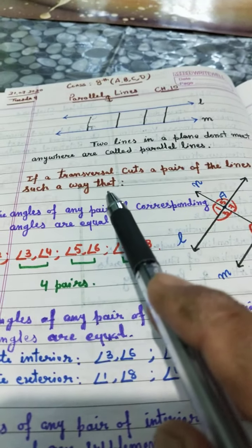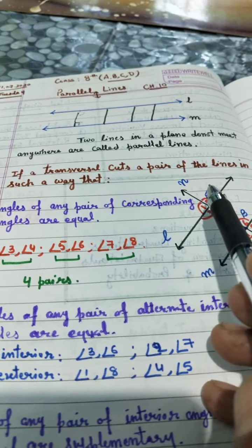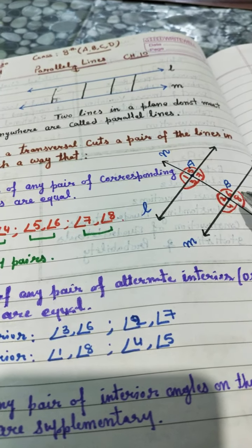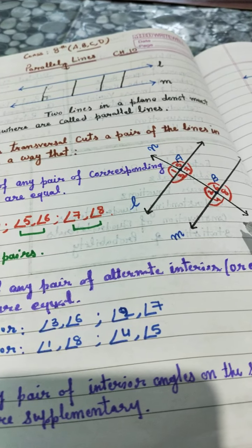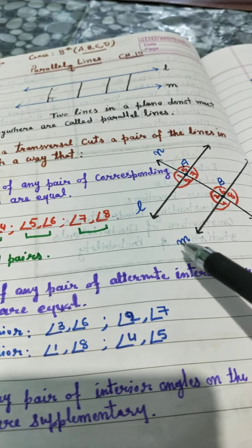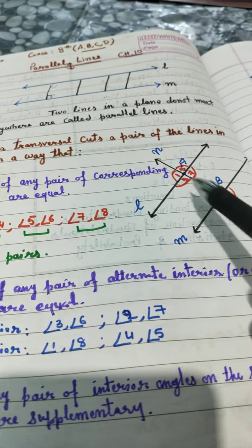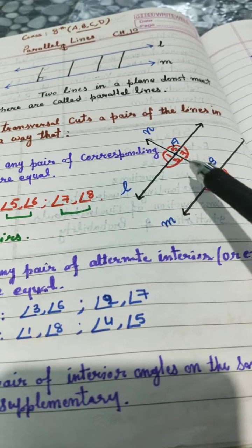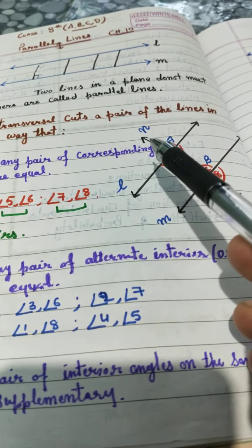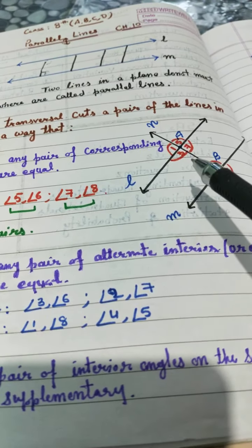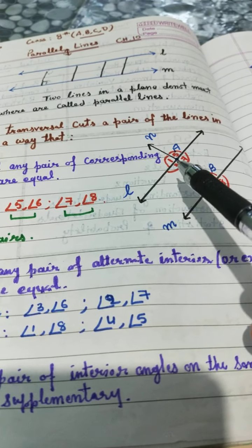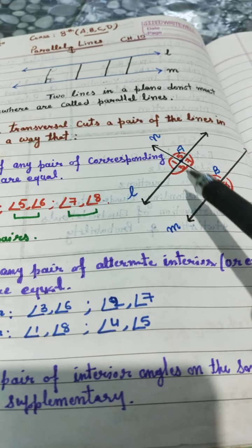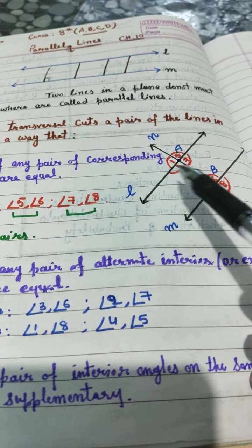Now if a transversal cuts a pair of lines in such a way that L and M are parallel lines and N is your transversal, it intersects these 2 parallel lines at 2 distinct points, A and B. Then this transversal makes 8 angles. Some are pairs of corresponding angles, some are pairs of alternate interior angles, some are pairs of alternate exterior angles.